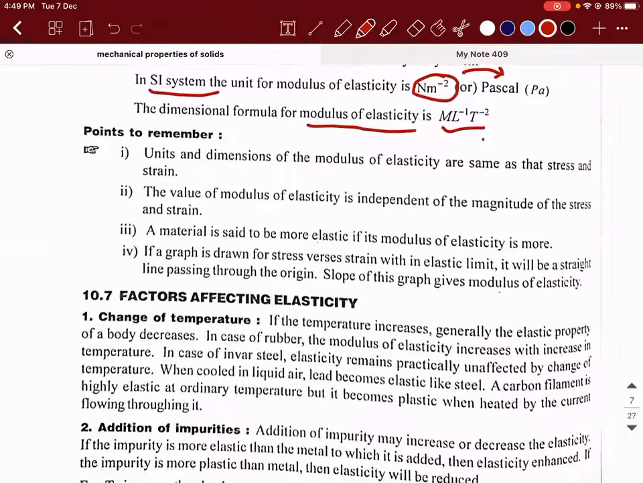Okay. So some important points to be remembered are: the units and dimensions of the modulus of elasticity are the same as that of stress, since strain is dimensionless. The value of modulus of elasticity is independent of the magnitude of the stress and the strain. You apply as much stress as you want, you bring in as much strain as you want, but modulus of elasticity depends on the nature of the material you're using.